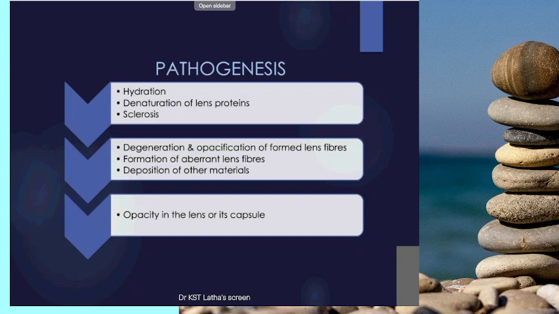Also there is degeneration and opacification of formed lens fibers, formation of aberrant lens fibers, and deposition of other toxic materials, other drugs also. All these things cause the pathogenesis for complicated cataract and other subcapsular cataract. Mostly in posterior subcapsular cataract, there is formation of aberrant lens fibers, because mostly the active part is the anterior pregerminal area. In posterior subcapsular cataract, the aberrant lens fibers will be formed in the posterior subcapsular area. Okay, so these are all the pathogenesis for cataract formation.